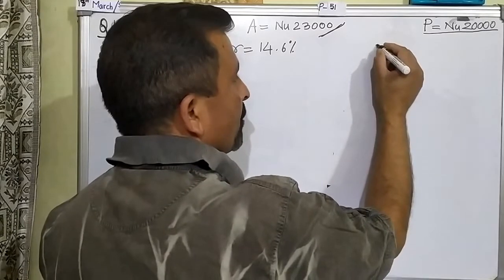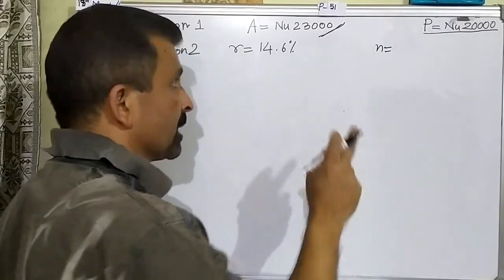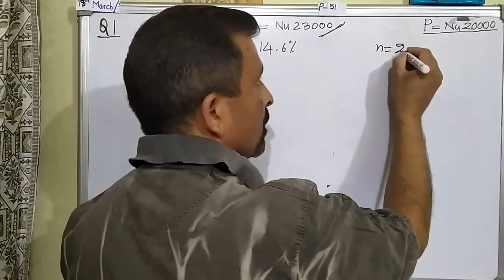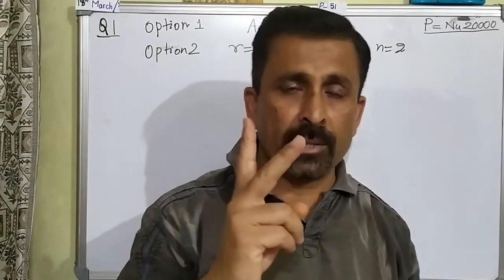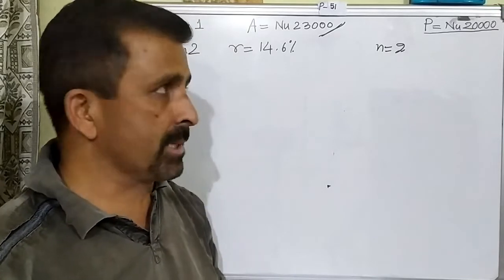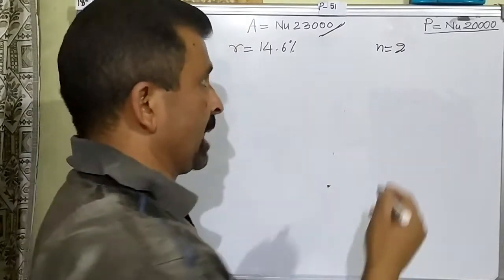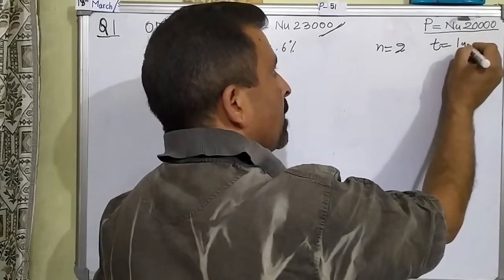The interest is going to be compounded semi-annually. That means the frequency will be 2. Interest compounded semi-annually means the interest is calculated twice in a year. That is why the frequency is 2. Frequency means the number of times interest is calculated in a year. So 2. And the time period is 1 year.